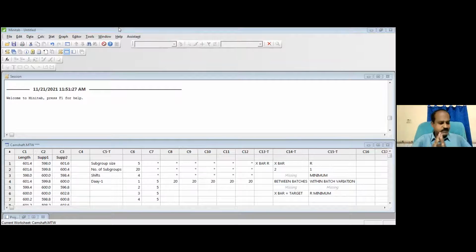Many people have seen many companies simply ignore the signals that are coming from the control chart. A point goes out of the control chart. People don't care. Just one point going out. What is there? Leave it.